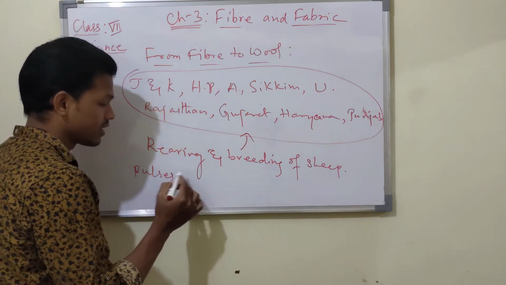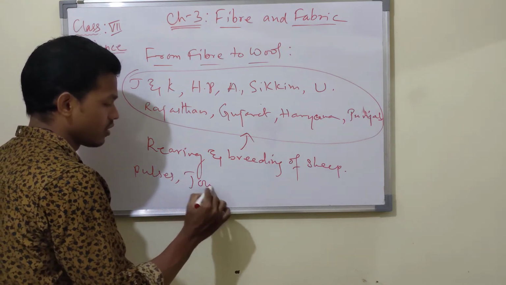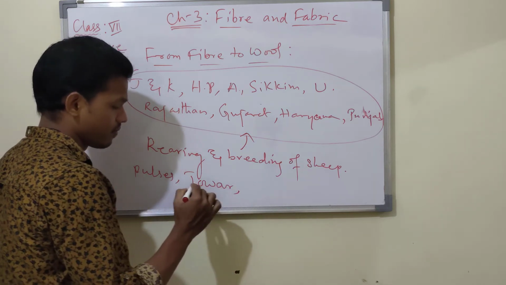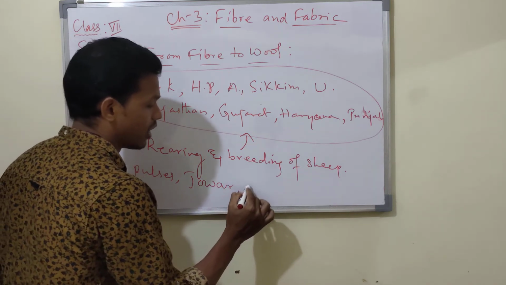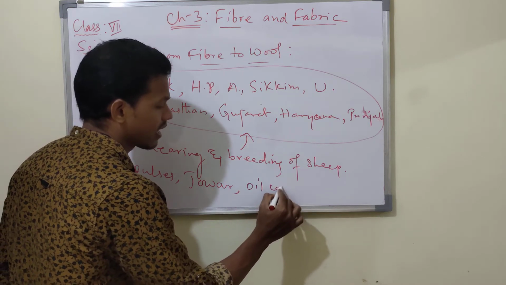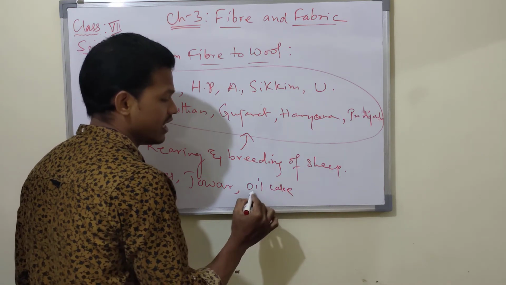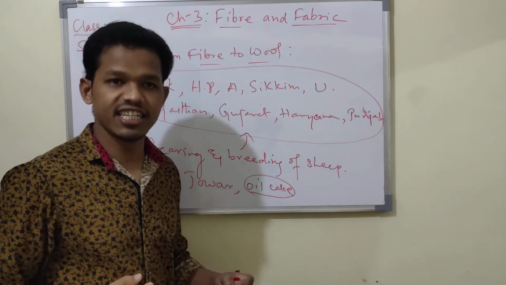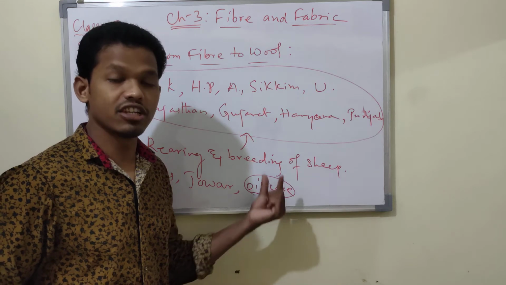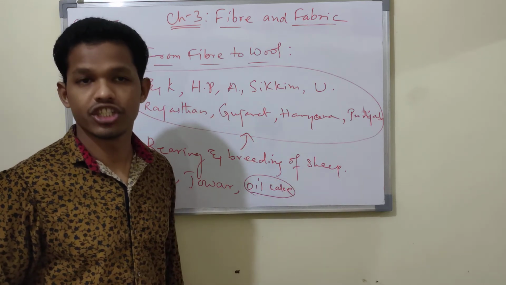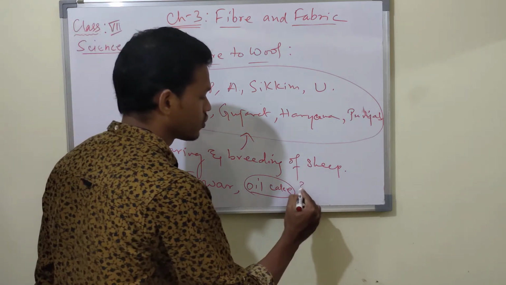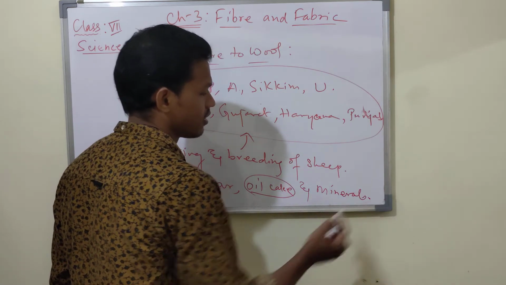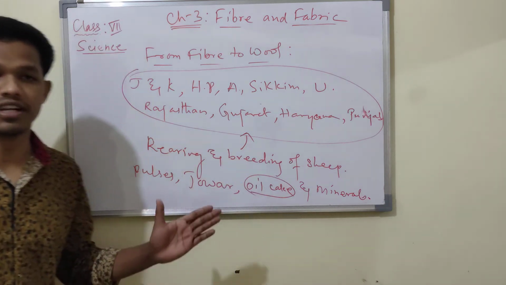They are also fed oil cake. Oil cake is the leftover material after removing oil from the seed. That is also used for feeding sheep. They also feed minerals. This is the food of the breeding sheep.